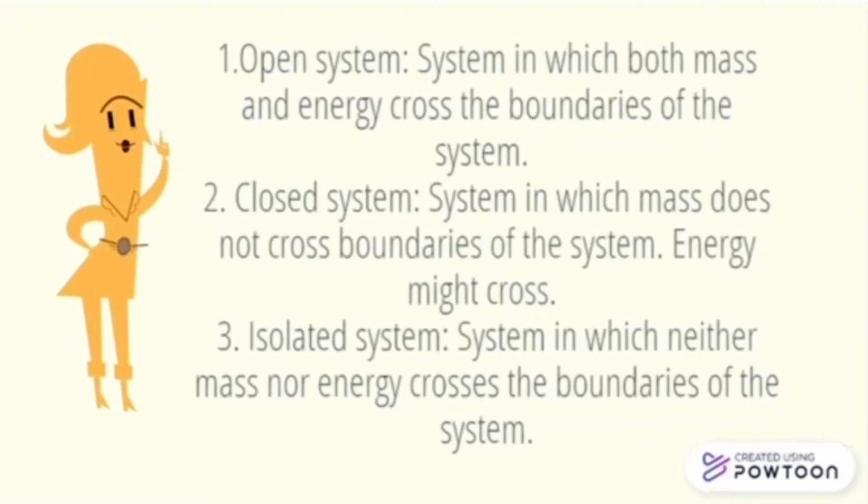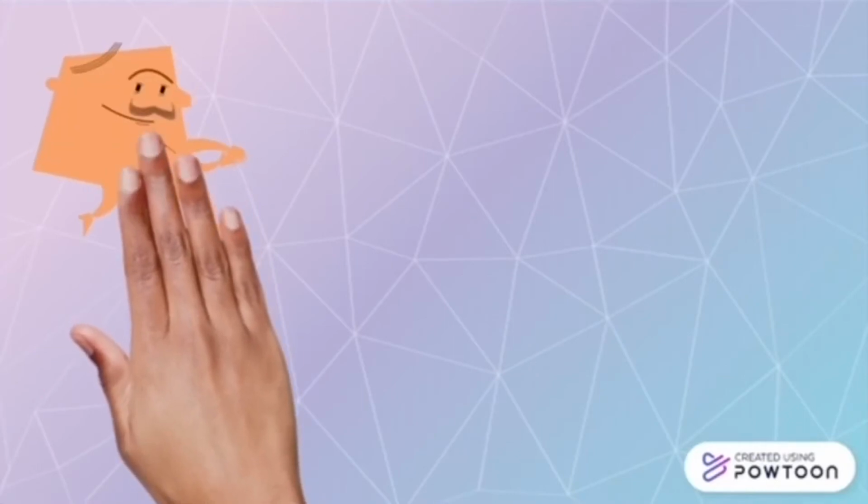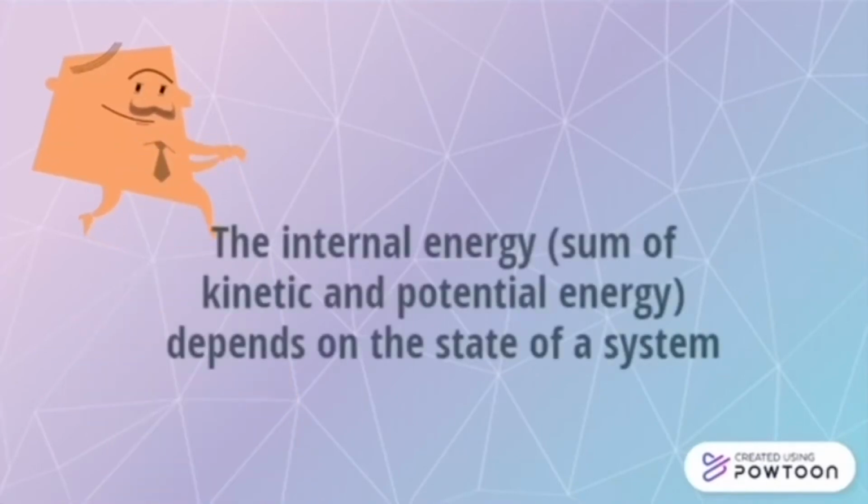Alright, so an open system is a system in which both mass and energy cross the boundaries of the system. In a closed system, the mass cannot cross the boundaries, but the energy does. And in an isolated system, neither mass nor energy can cross the boundaries. Something that we need to remember is that the internal energy, which is the sum of kinetic and potential energy, depends on the state of the system.